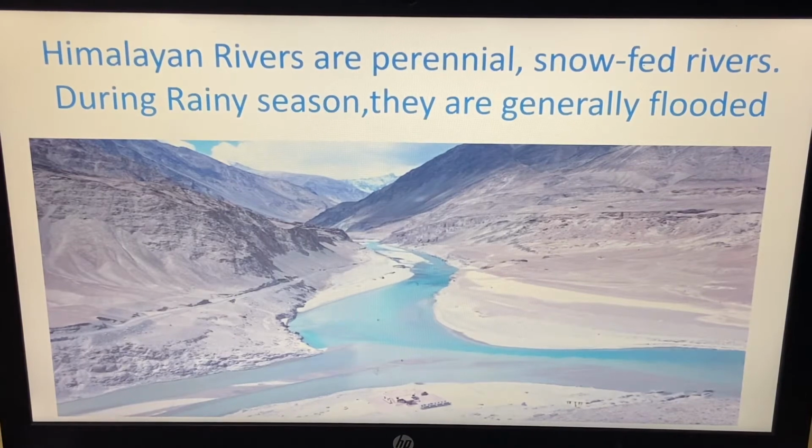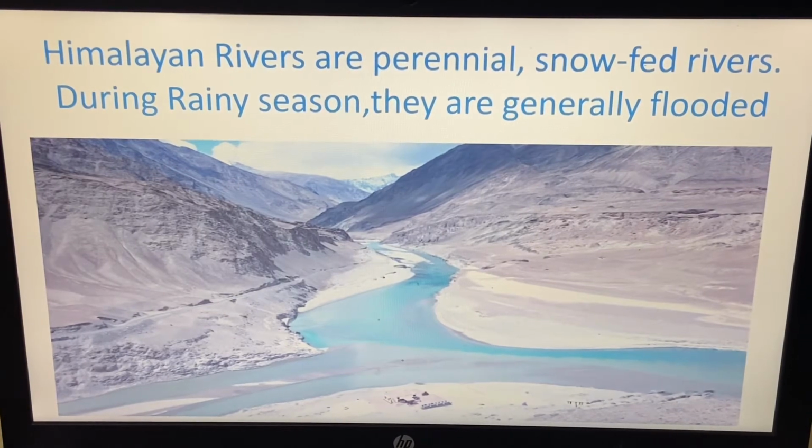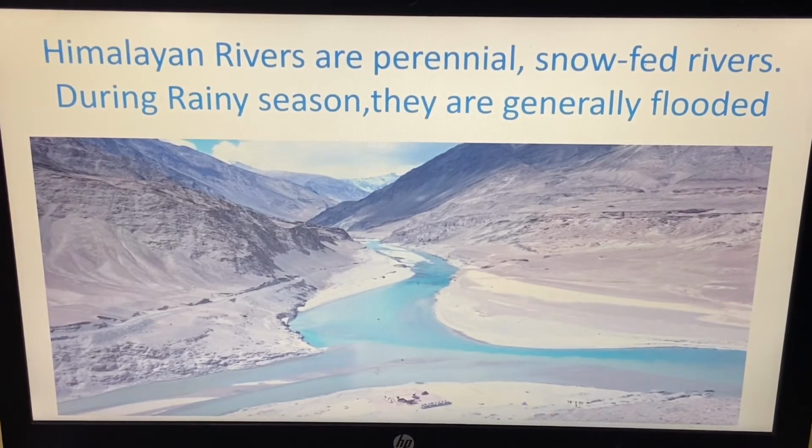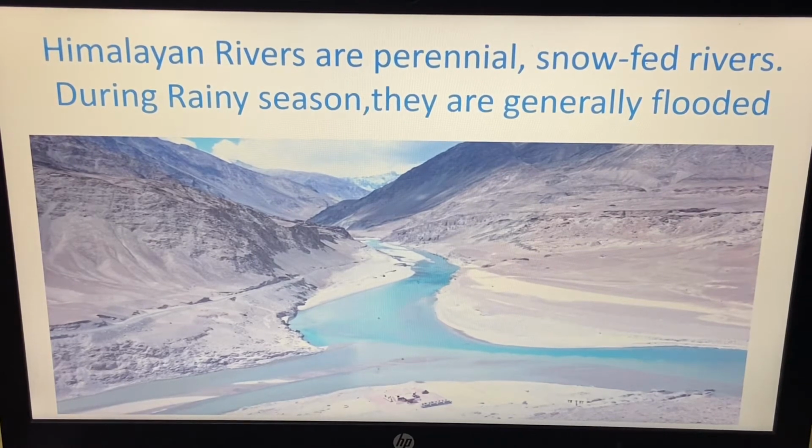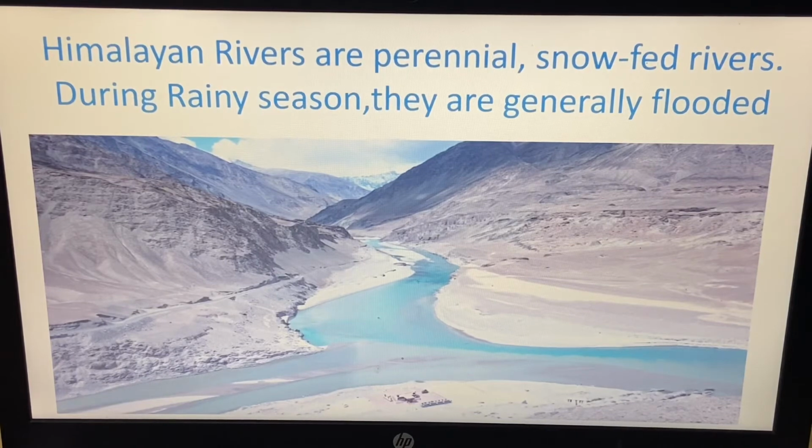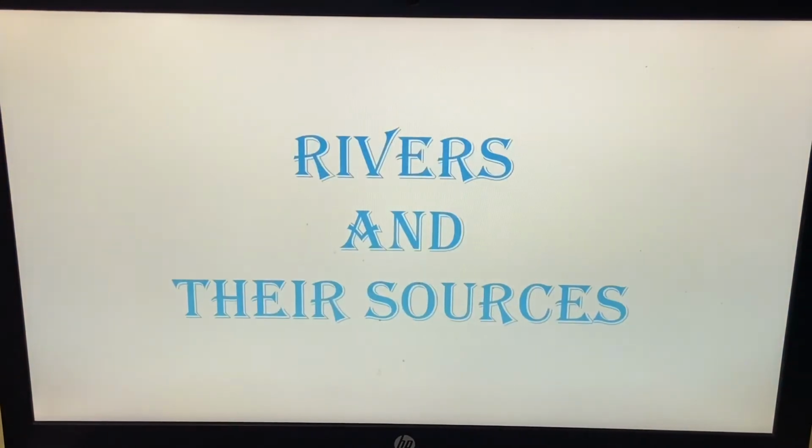Snow fed rivers. And you know, during the rainy season or monsoon season, they are generally flooded. Because the rainy season is there, and also due to the snow fed rivers, as they are snow fed rivers. And the other thing is the rainy season, so that's the reason these rivers are generally flooded. Now we will go further.